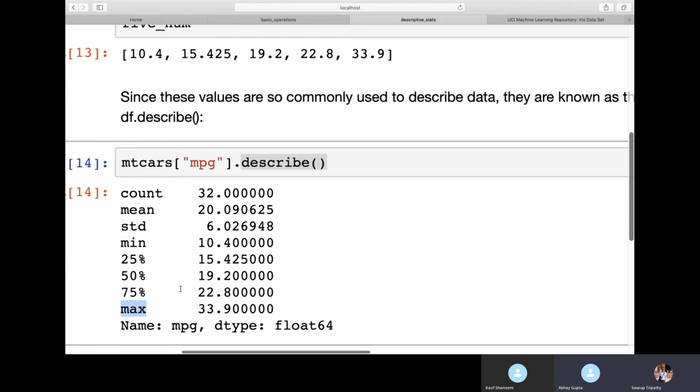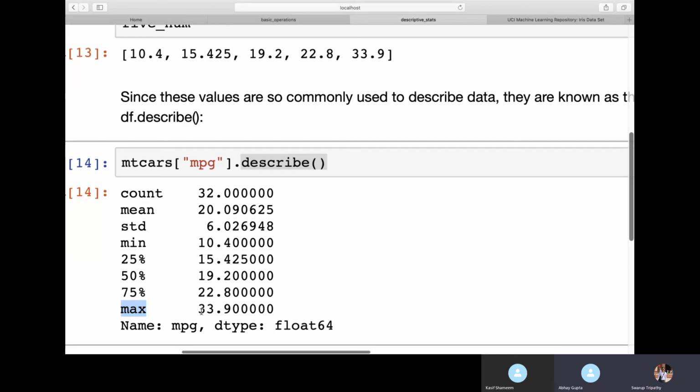In this case, the 0th percentile is 10 and the 25th percentile is 15, so the range is 5. But the 75th to max is almost double, like 22 to 33, about 10. So there might be one outlier; this maximum might be an outlier as the range is very high.